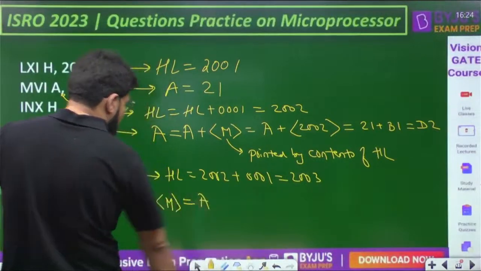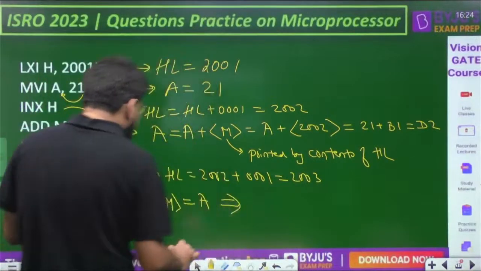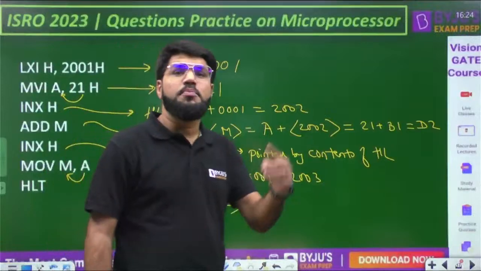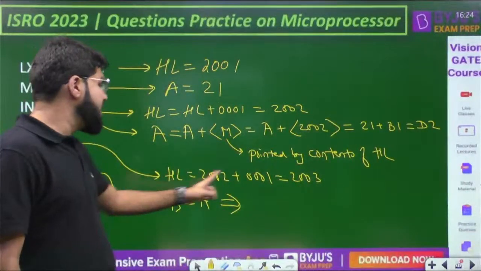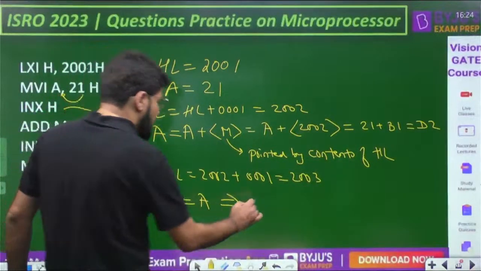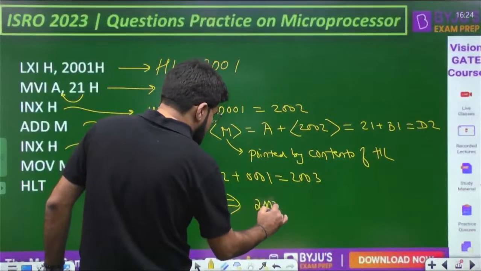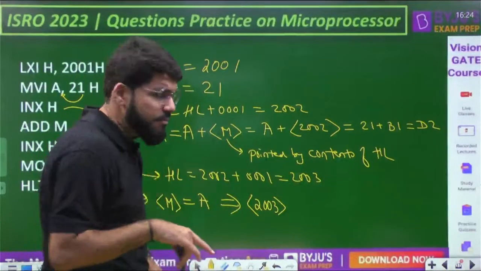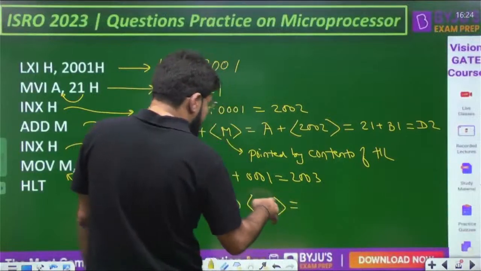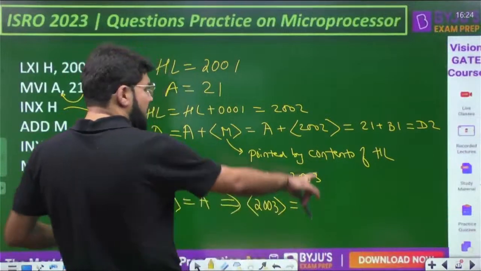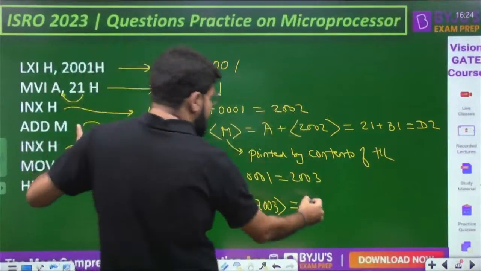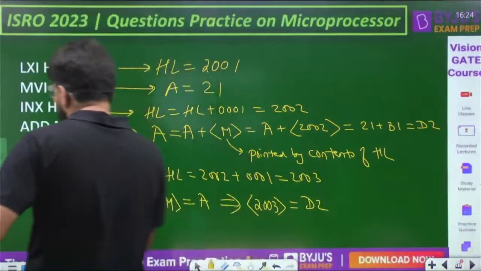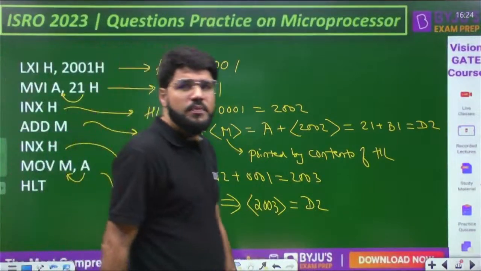Which memory location? The memory location pointed by the content of HL, but HL is modified. HL is 2003, so memory location is now 2003. I'm using the brackets to mean content here. The contents of the memory location 2003 will be that of the accumulator, and after the addition, accumulator contained D2, and then HLT, program halts.